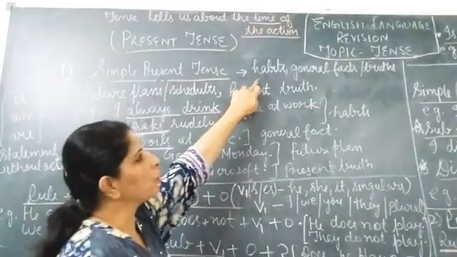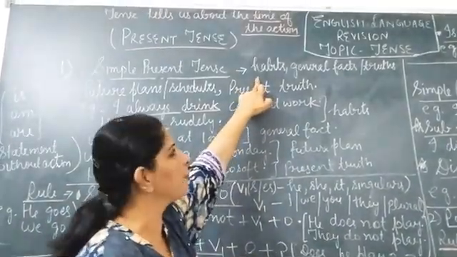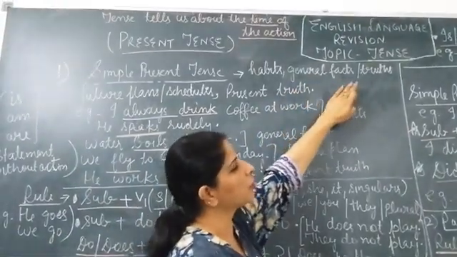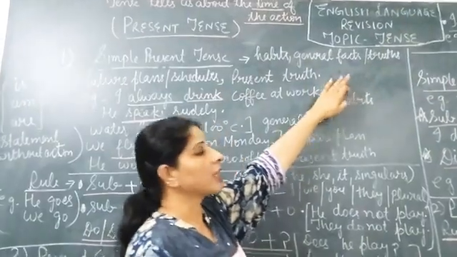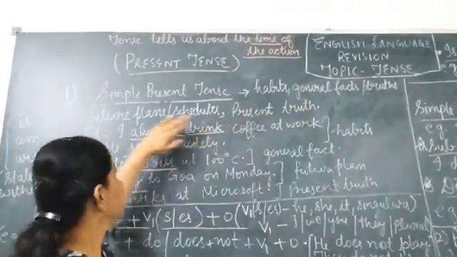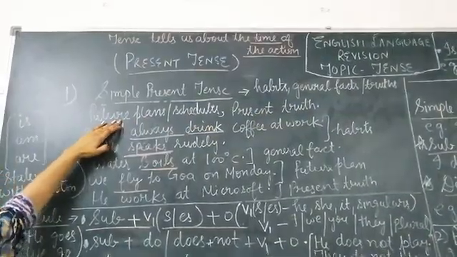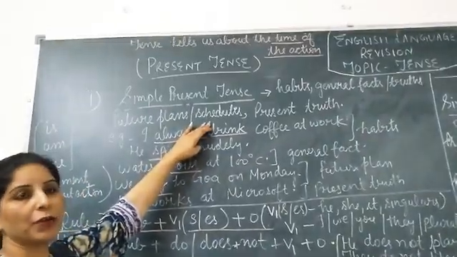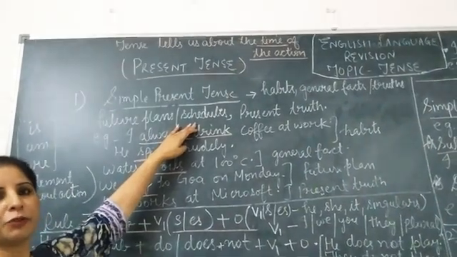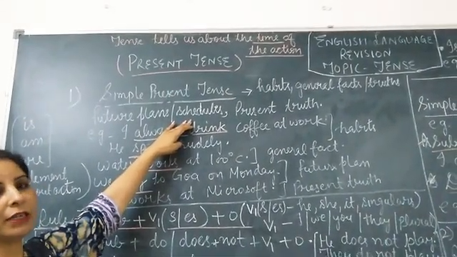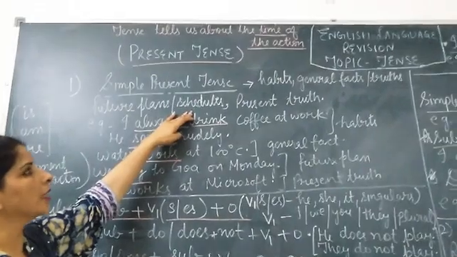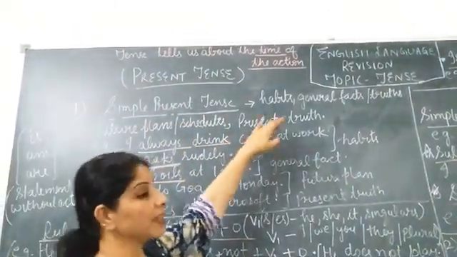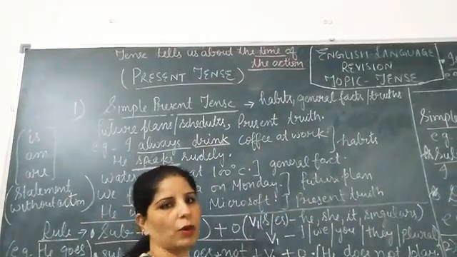When we talk about the habits of any person, when we talk about general facts or truths, which are universal truths, and when we talk about any future plans or schedules, like if we are planning to do something in the future, then also we use present tense, and present truth, right now, what we are doing.